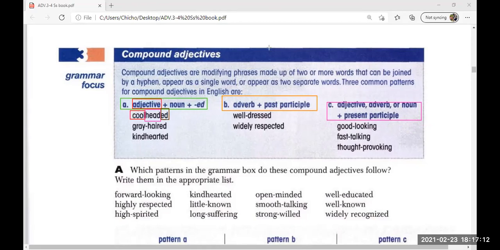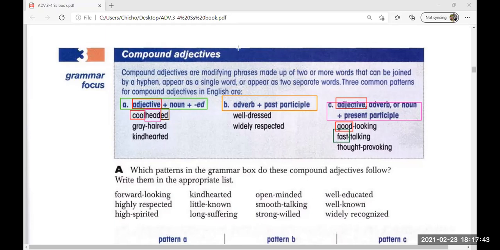For example, good. What is this? What is good? Good. Bien. It's an adjective, right? Good is an adjective. What about fast? What is fast? Adjective. It's an adjective. And then we have thought.